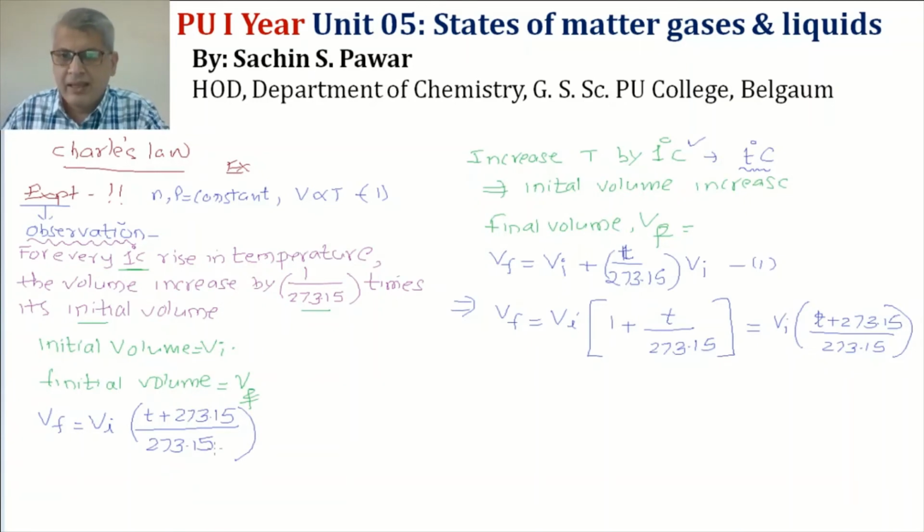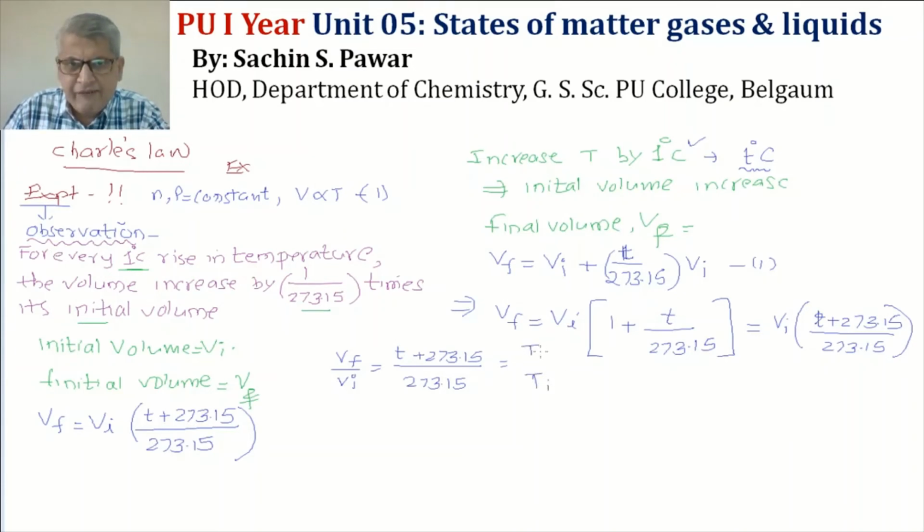Okay, so this equation can be written like this. If I say V final divided by V initial, it will be (T plus 273.15) divided by 273.15. Suppose this is the temperature T initial, then this is T final.